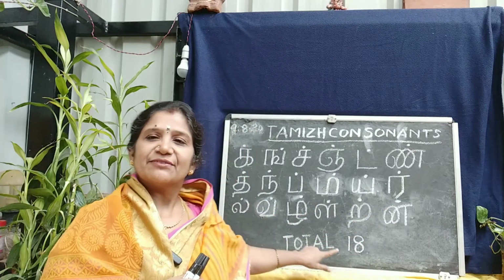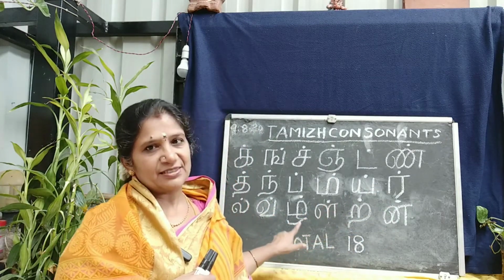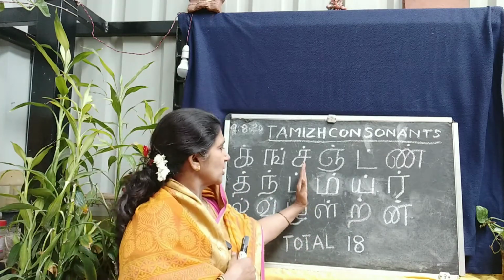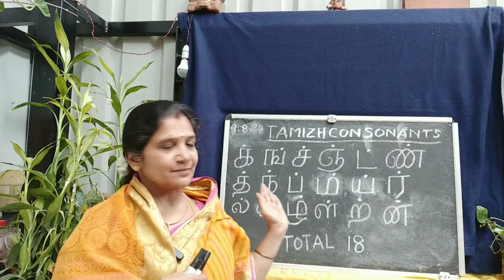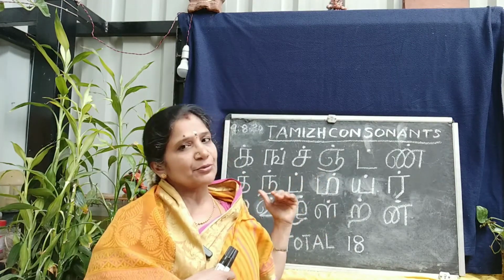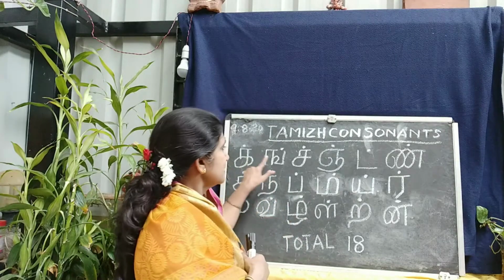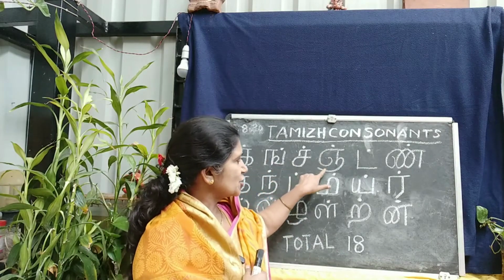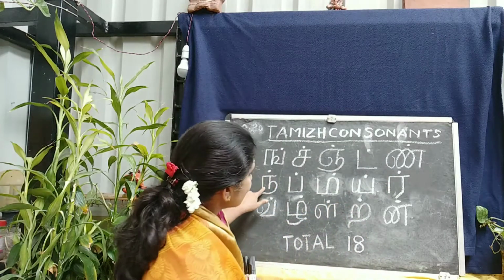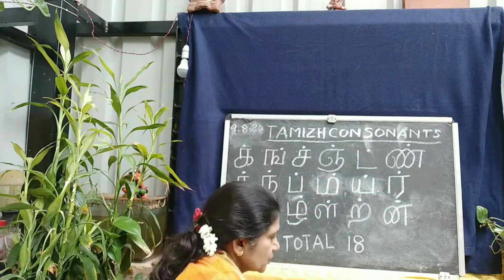Totally we have 18 letters in these consonants. But we have learned only up to ip till the last class. Today we will revise them. We'll again revise how to write them and how to pronounce them. That is ikku, ingu, ichu, inju, ittu, innu, ittu, indu, ip. Till ip we will learn. So to begin with,